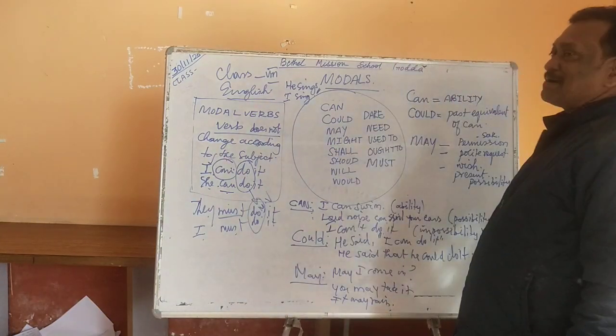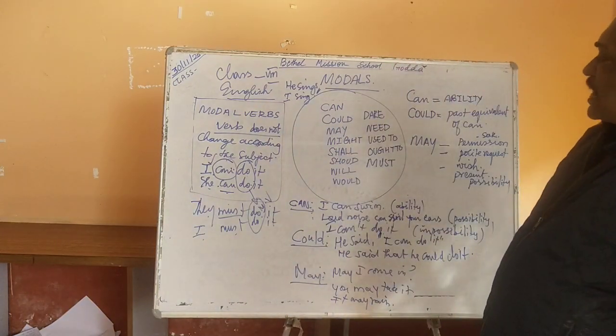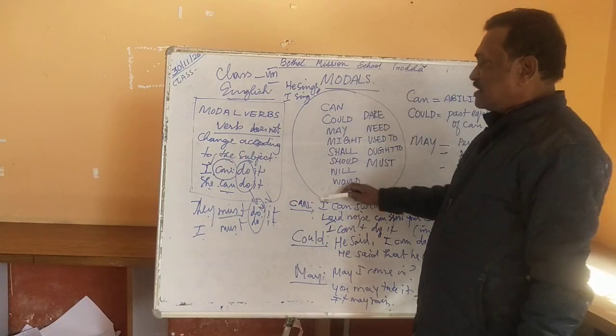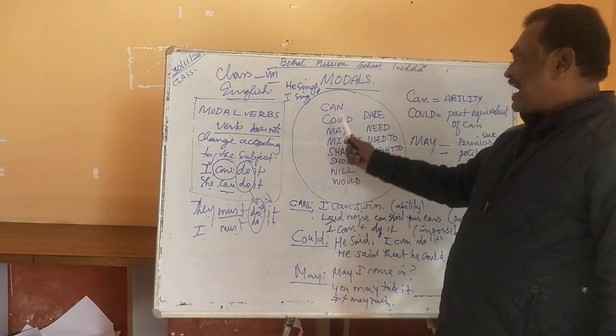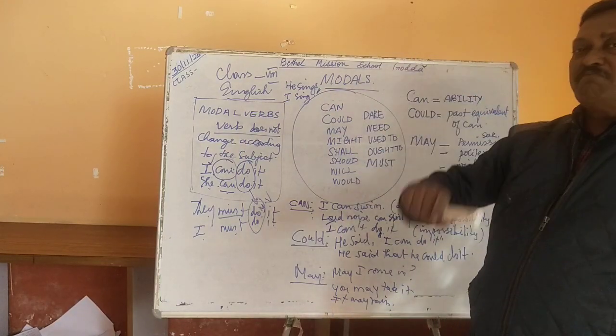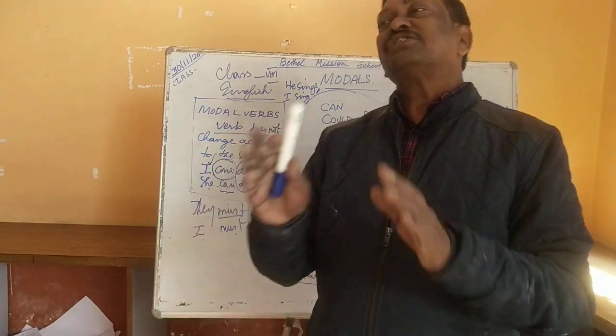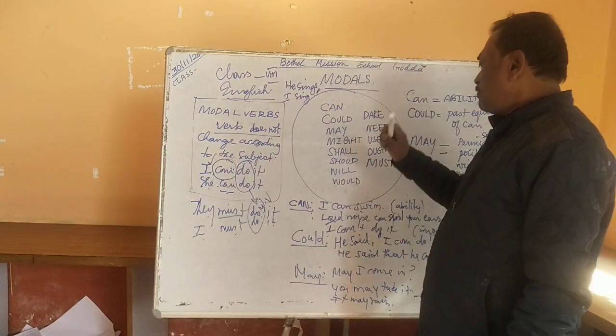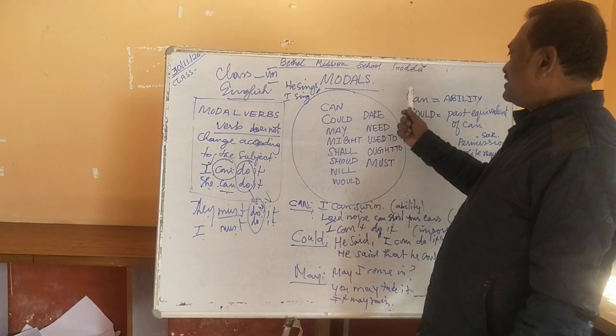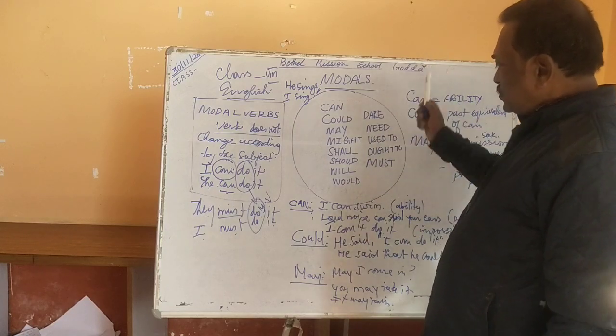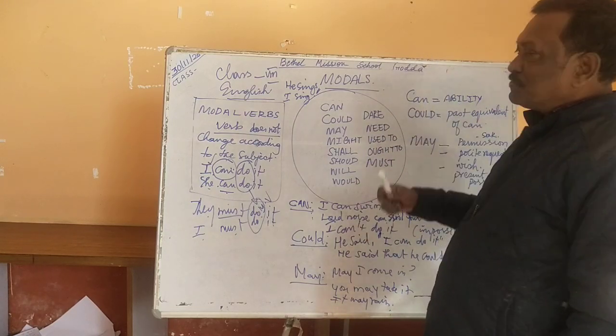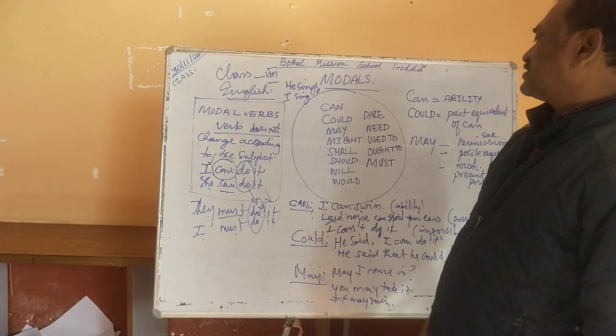Now, let us come back to the modal verbs once again. Go through this list. It's a long list. Can, could, may, might, shall, should, will, would, dare, need, used to, ought to, and must.